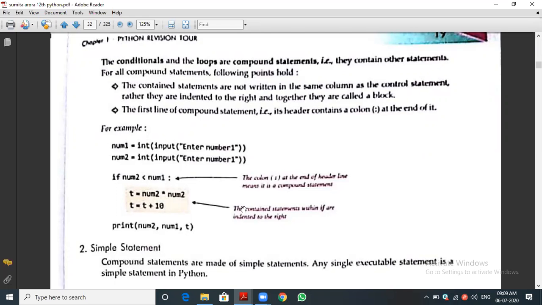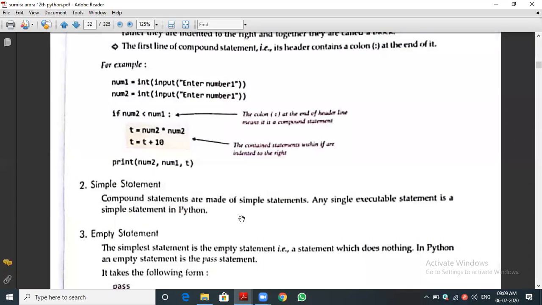Let me go to the next topic, simple statement. A simple statement means a single line statement, only one line. Whether it is an input statement, an output statement, or an expression like a equal to c into b into d, whatever the variable. Or any declaration, for example importing a module or using a module. Any single statement like that is called a simple statement.